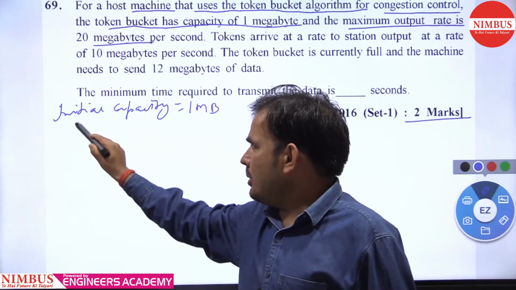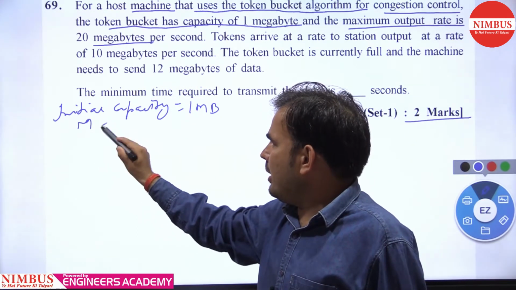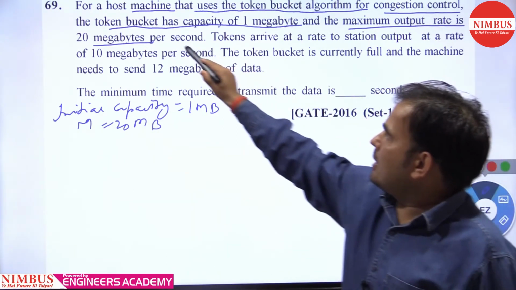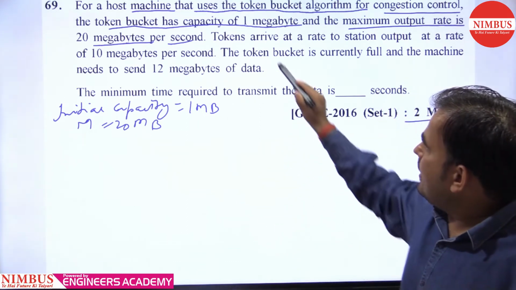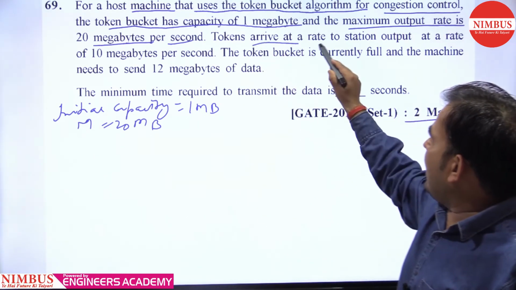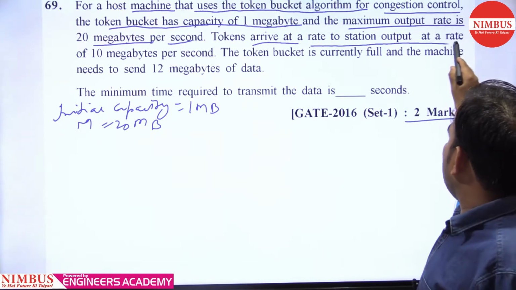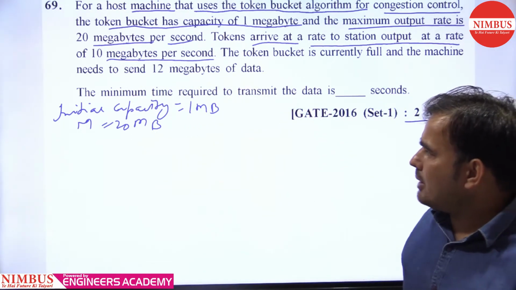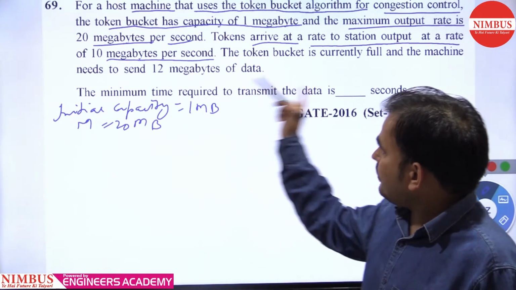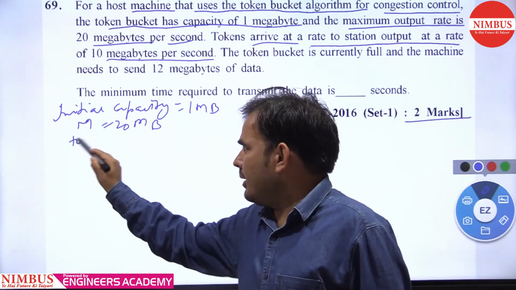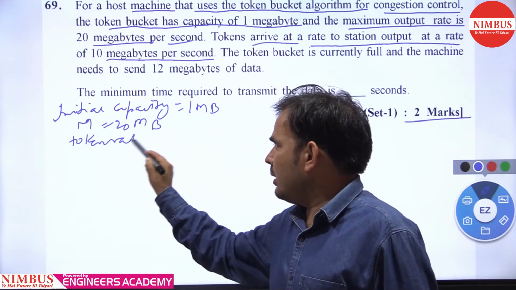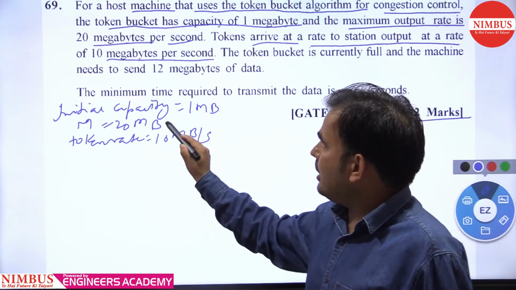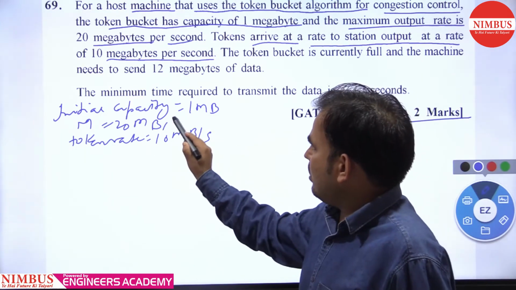The maximum output rate is represented by M, 20 MB per second. Tokens arrive at a rate to transmit output at a rate of 10 megabits per second. So this is the token rate, 10 megabits per second, also per second.